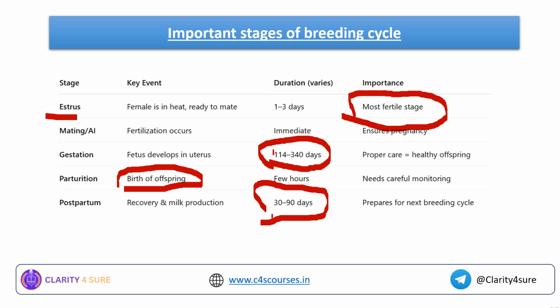It is actually the livestock is going to get prepared for the next breeding cycle. That is why I told you in the first slide itself, what is a breeding cycle? It is a continuous process. Okay, it is a continuous process, and it spreads across these 5 stages. I hope the important stages of breeding cycle in a livestock are clear to you now.